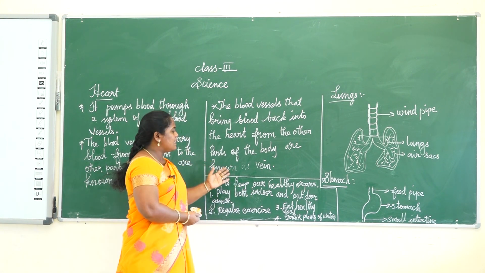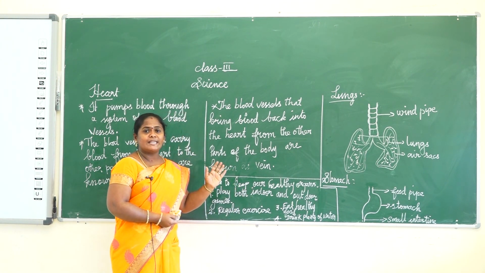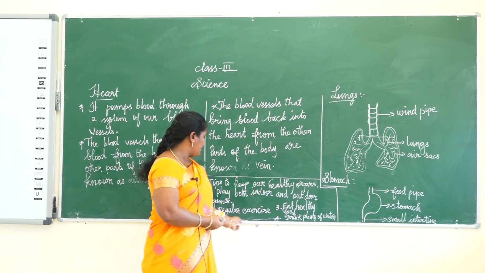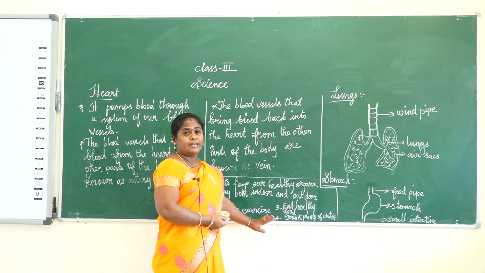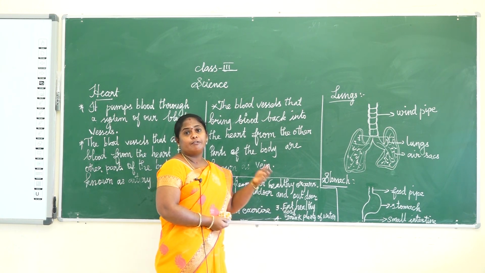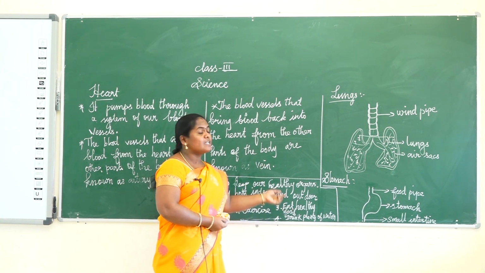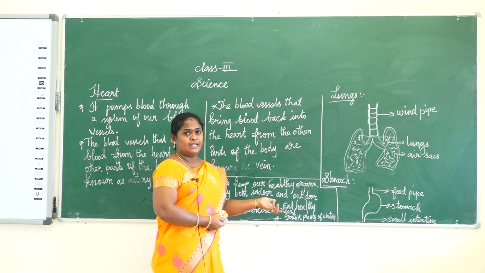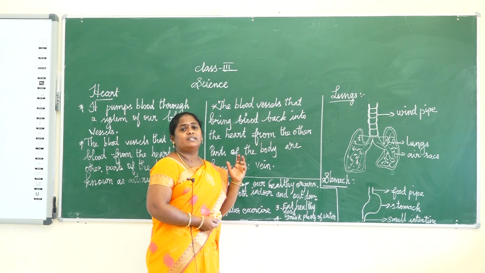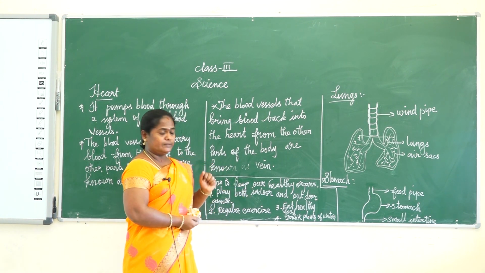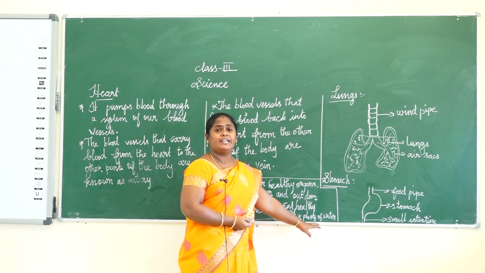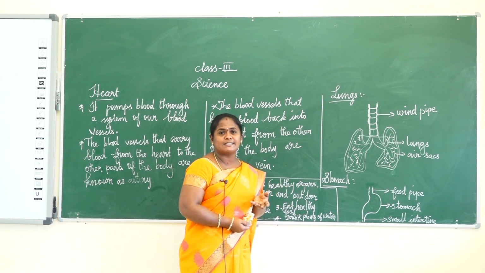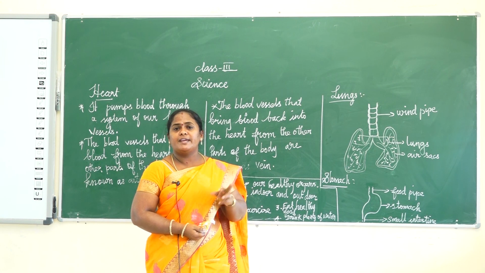And then there are some tips to keep our organs healthy. Play both indoor and outdoor games, do regular exercise when we get fresh air, and eat healthy food, fresh fruits and vegetables and some dairy products, and fibrous food also. Drink plenty of water, and take enough rest and sleep 8 hours in a day.